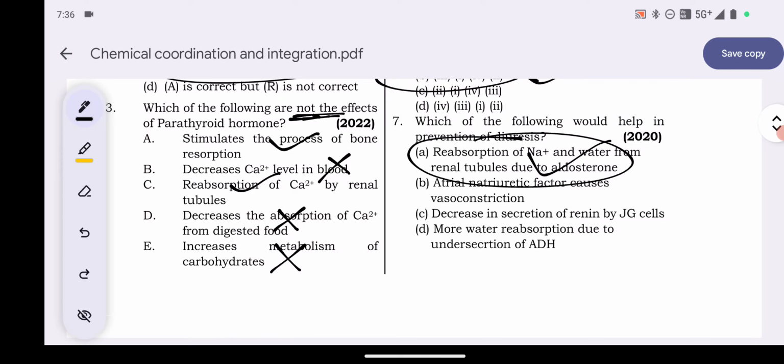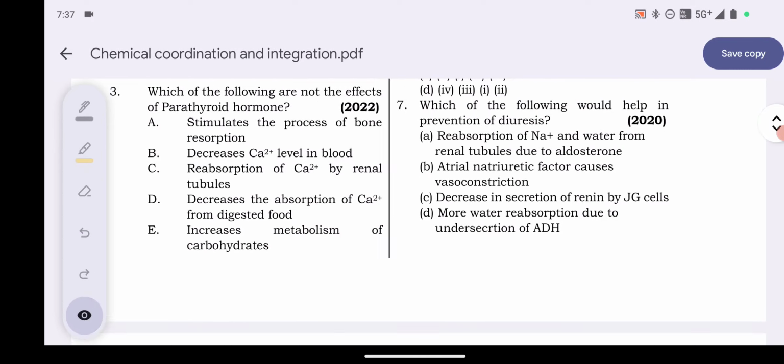एक्सप्लेनेशन की तरफ आते हैं. Mineralocorticoids like aldosterone are secreted by the zona glomerulosa of adrenal cortex, which enhance the reabsorption of sodium and water from the renal tubule, preventing diuresis. It also causes water and sodium to be reabsorbed, increased blood volume and thus blood pressure also. So option A is the correct one.